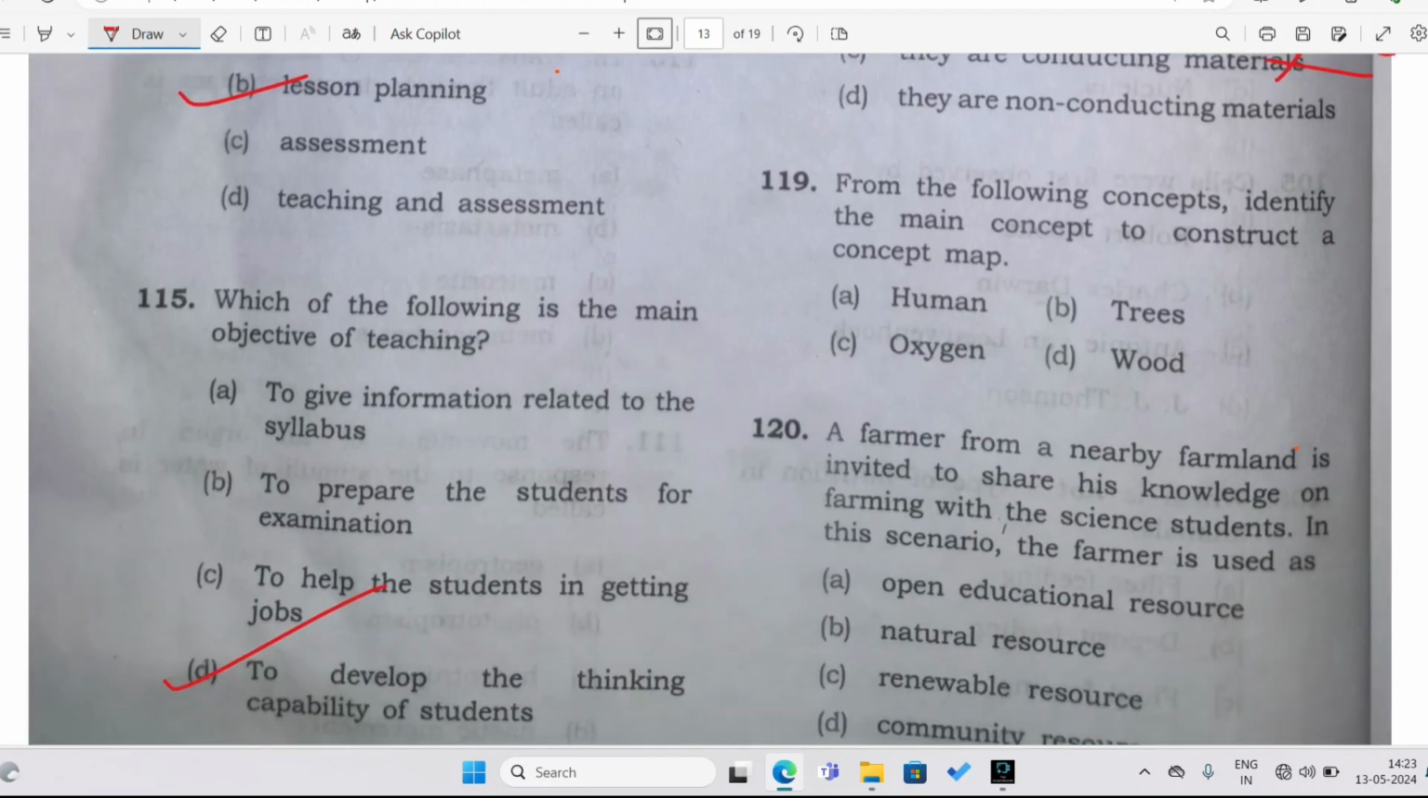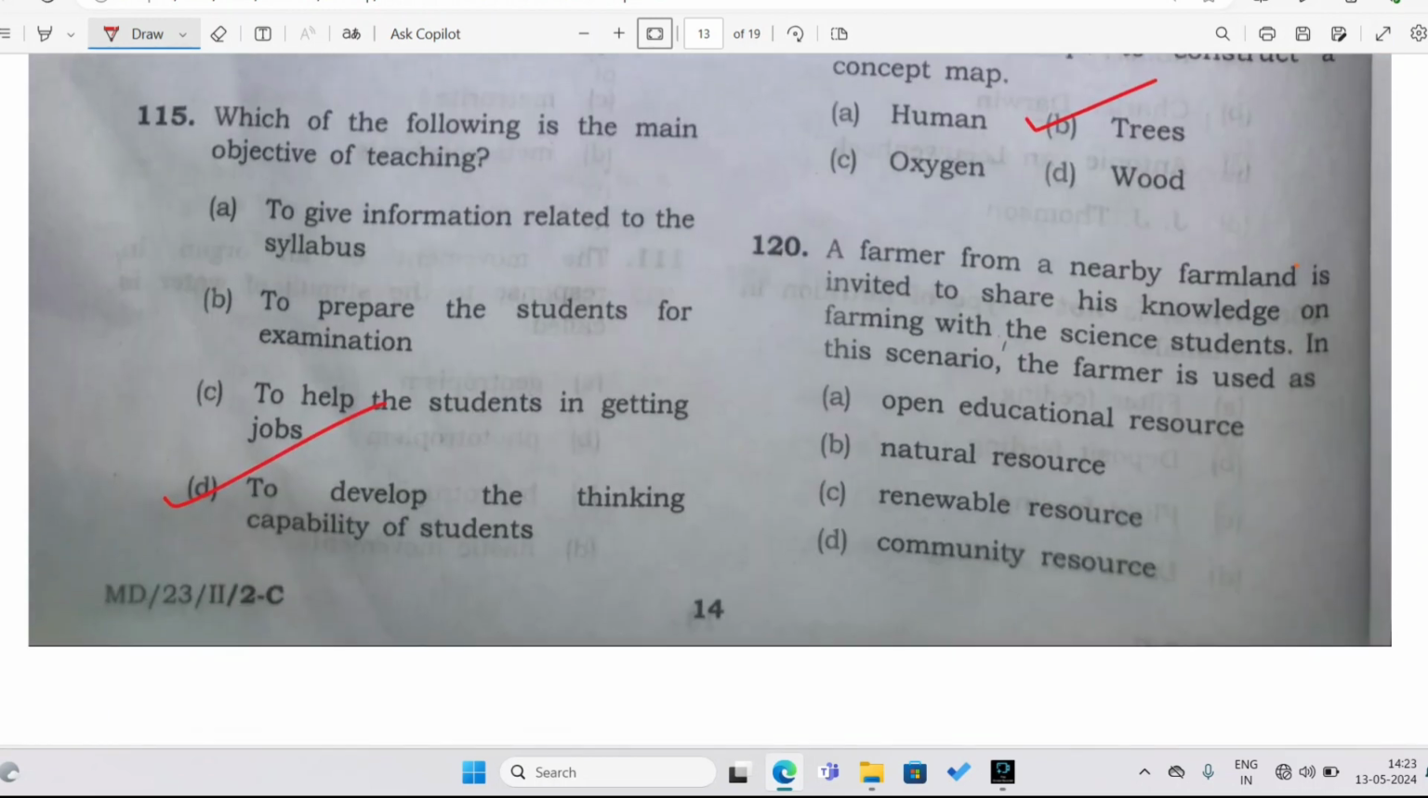From the following concepts, identify the main concept to construct a concept map. So this question is not so clear even to me, but the correct answer according to the official answer key is tree. All right, from the following concepts, identify the main concept to construct a concept map. So option number B. Now the last question is, a farmer from a nearby farmland is invited to share his